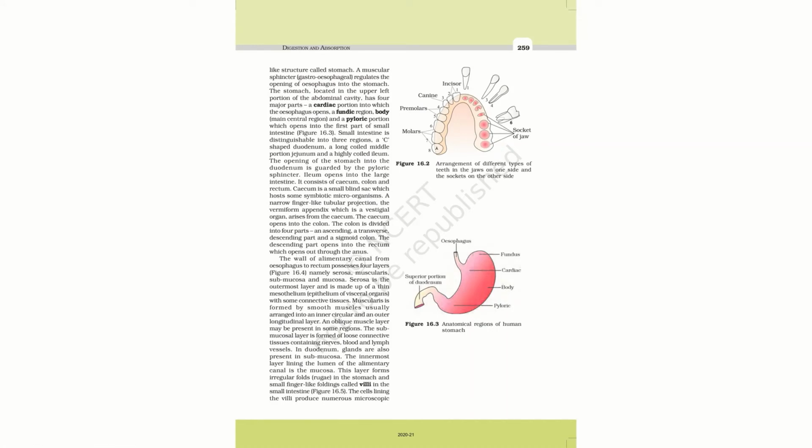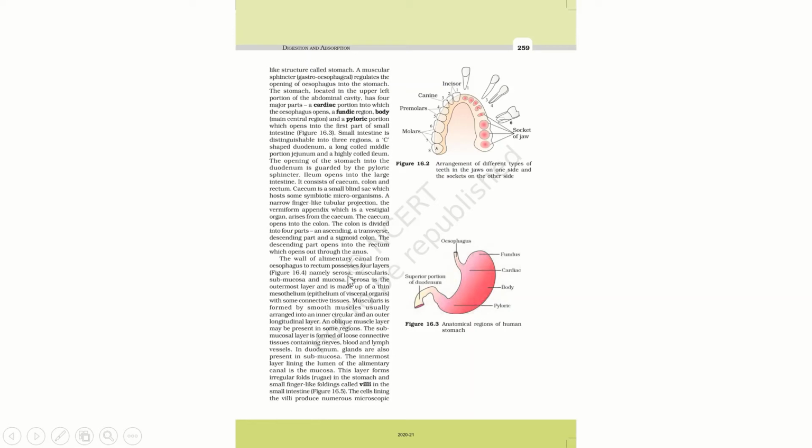Now we are moving on to the wall of the alimentary canal, from esophagus to rectum. It possesses four layers, and these four layers are very important because each one of the layers has particular functions. So we are going to see it here. The first layer is serosa, then muscularis, then submucosa and mucosa. So from serosa to mucosa, we are going from the outside towards the inside layer, right?